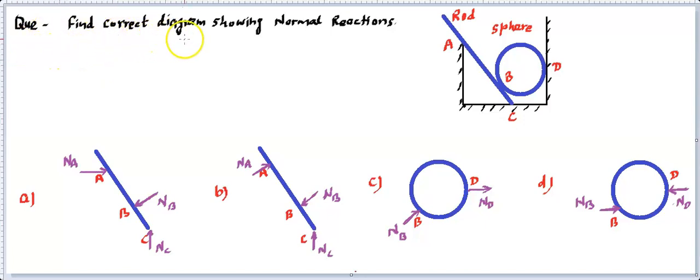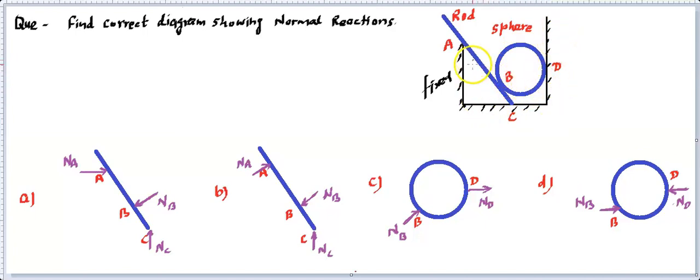The question says: find the correct diagram showing normal reactions. So this is the situation. Whenever we have this kind of shaded arrangement, it is called fixed. So when we show this kind of thing, it indicates a fixed structure. In this fixed structure, you have placed a rod which is in contact with this fixed rigid structure at A as well as at C. Then there's a sphere which has been placed over here, which is in contact with the rod as well as with this wall.